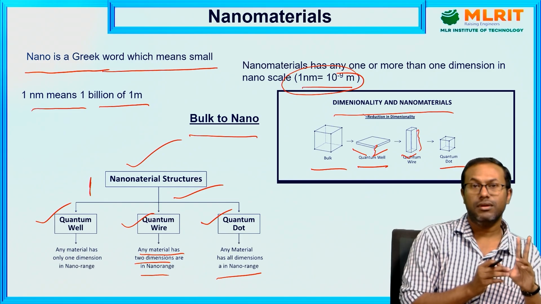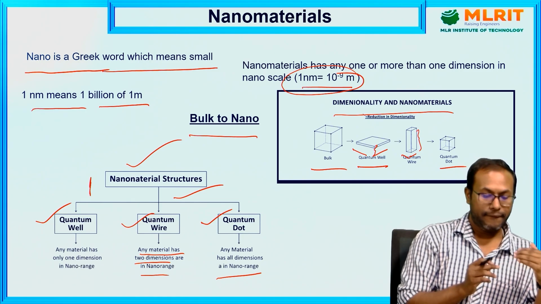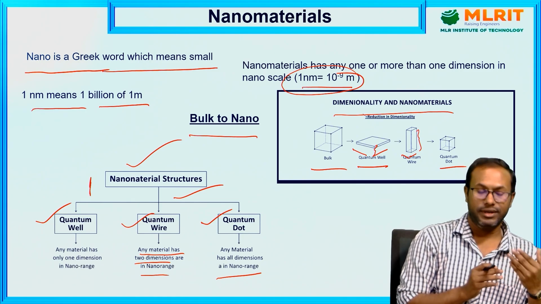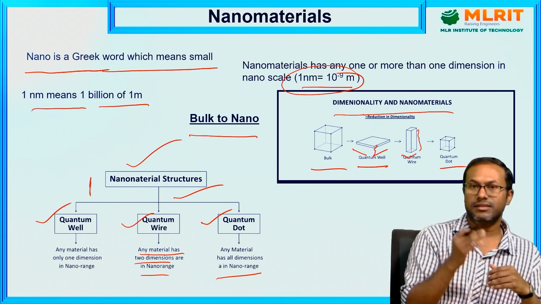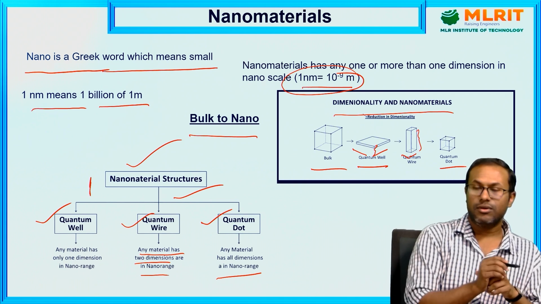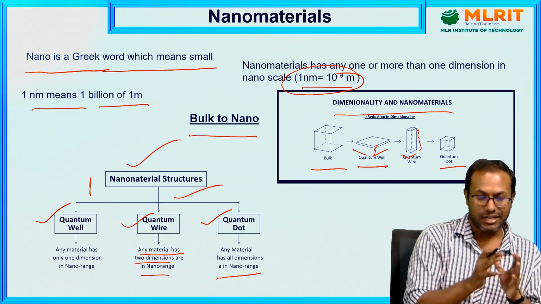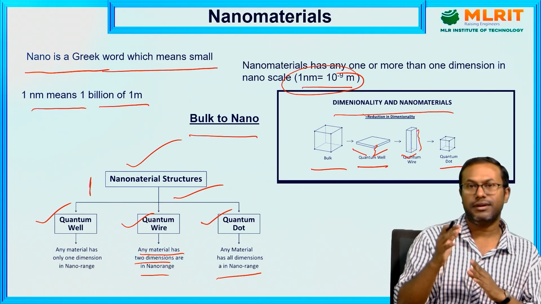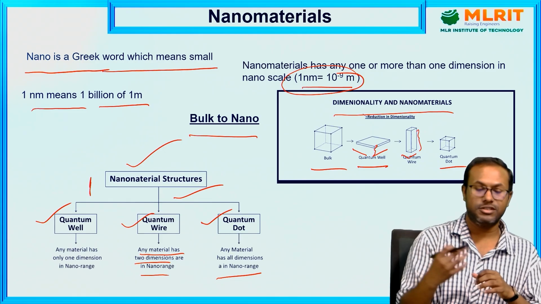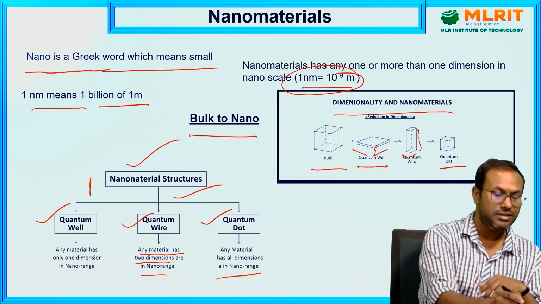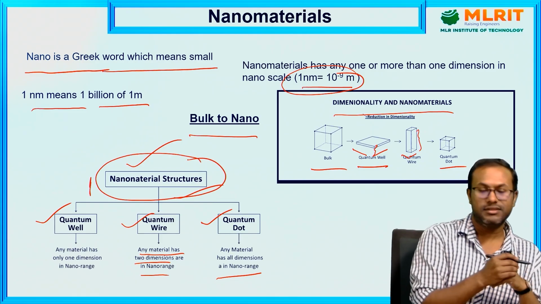If any 2 dimensions are in the nano range, that is quantum wire. If all 3 dimensions are in the nano range, then it is quantum dot. These are transformations from bulk to nano in different directions, giving the structures of the nanomaterial.